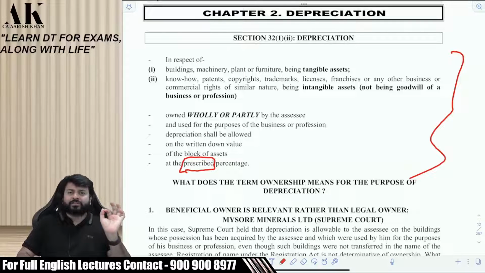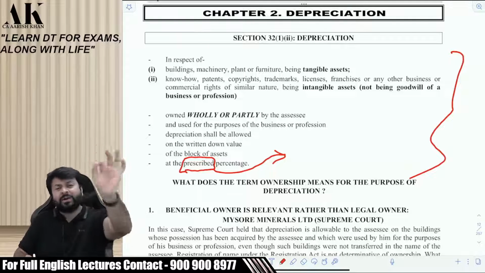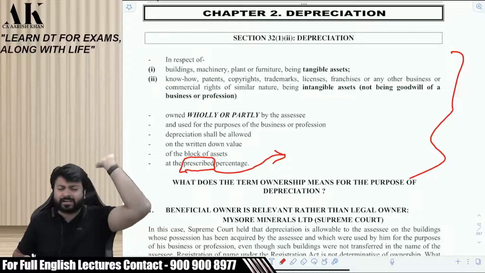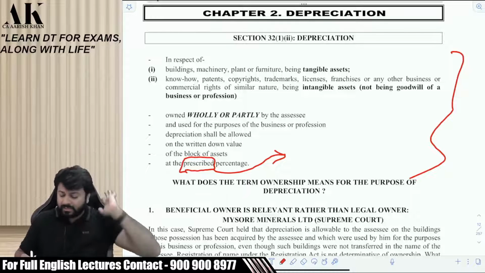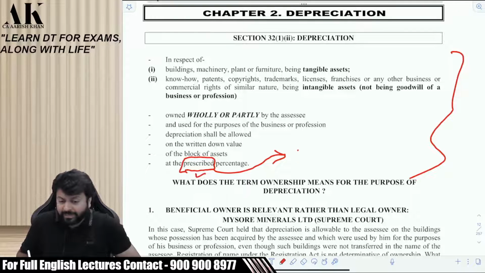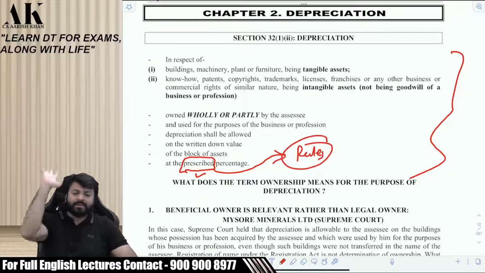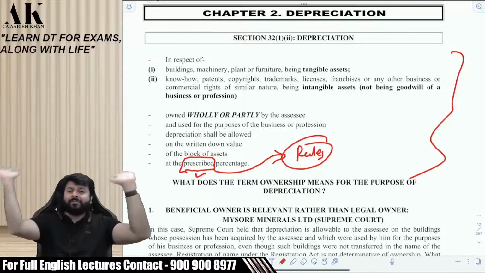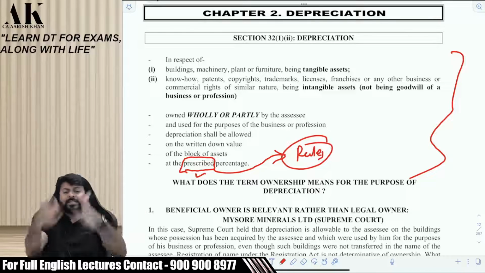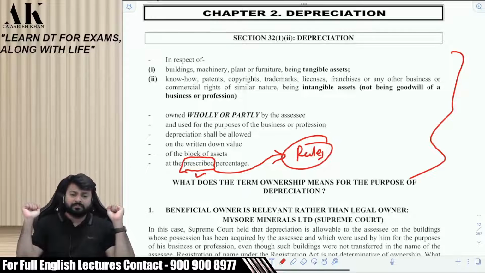So listen, the first rule of law: whenever the word prescribe comes in the income tax act, under the entire income tax act, the entire 298 sections, wherever the word prescribe comes, it means there are some rules on that. Always remember that. If the government is saying this is prescribed, it means 100% there is a rule. Are you clear?